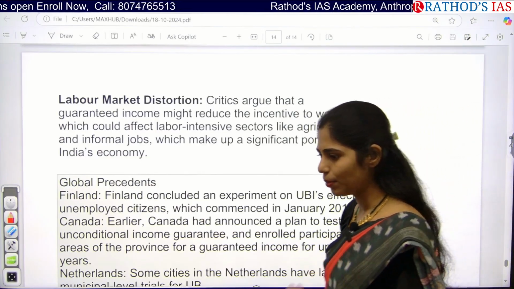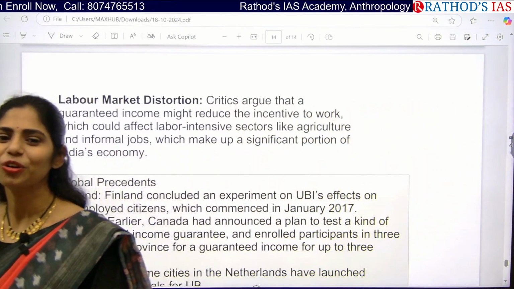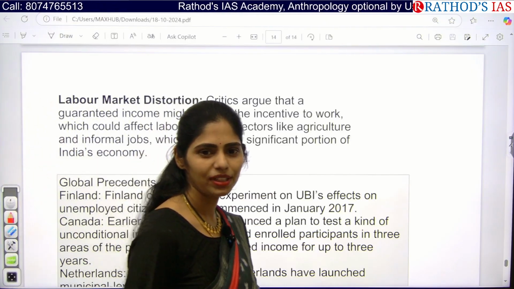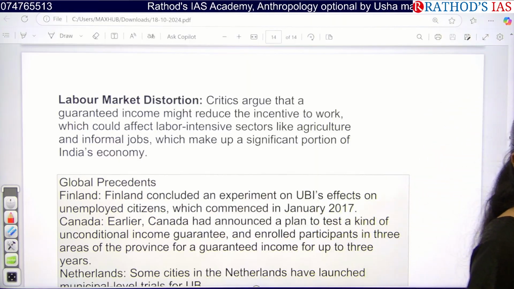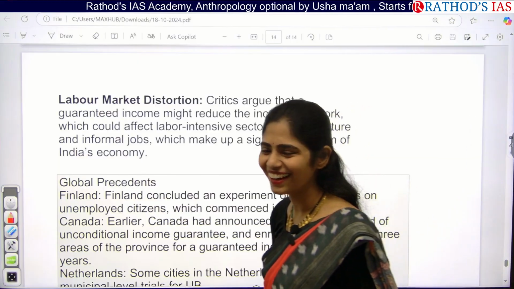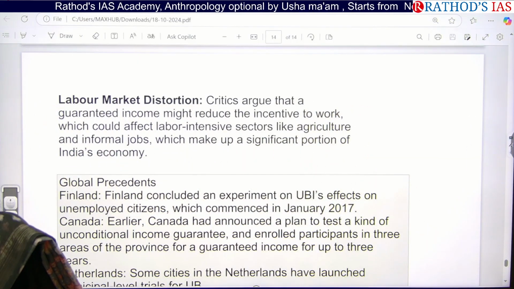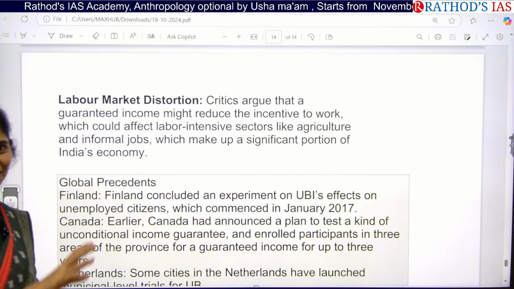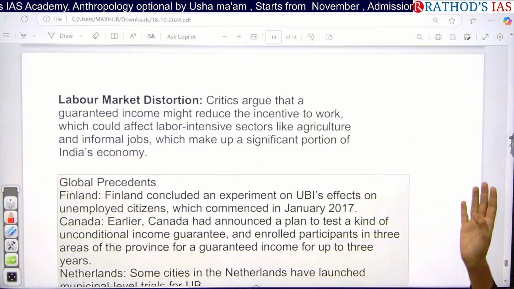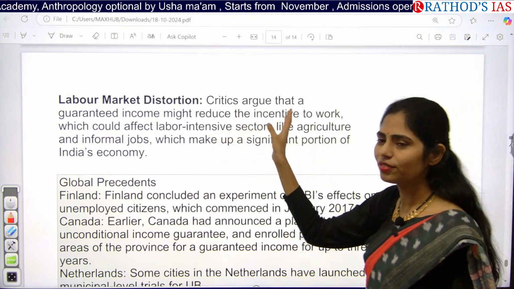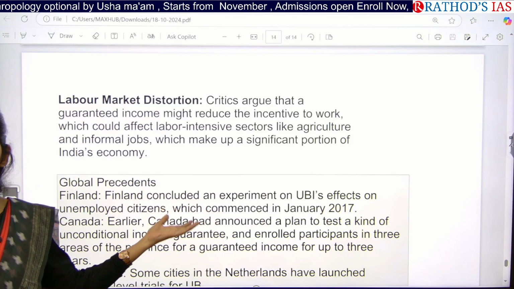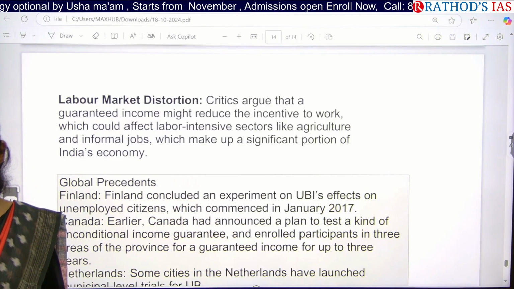Okay, if people are getting this basic income, will they go for work, especially laborers? They are getting 100 rupees per day, for example. They go to the wine shop and they buy a small pack, 90. 90? Is that 90? 90 or 120? 90. And they will rest, they will bring some stuff beside that shop and they'll sit. So what happens to labor sector industries, will they work? Will they run? That will obviously lead to the falling down of our economy itself.